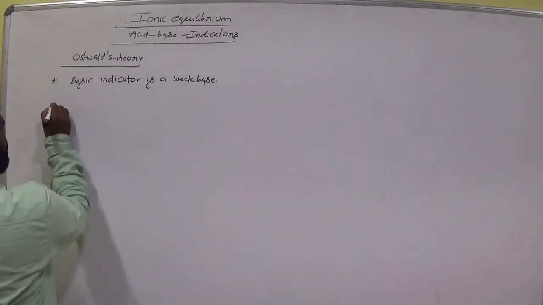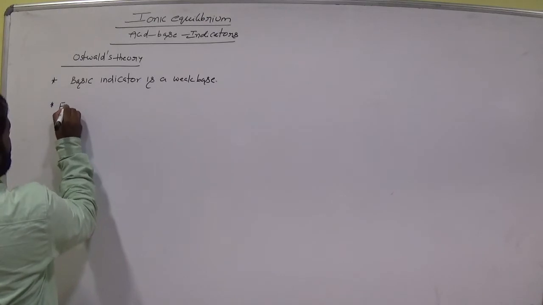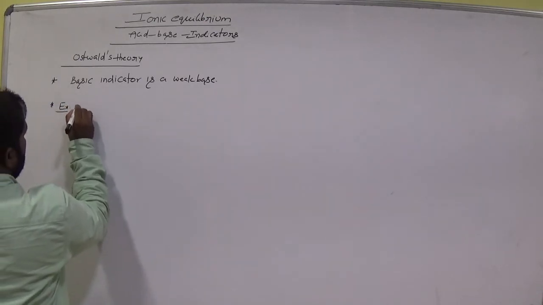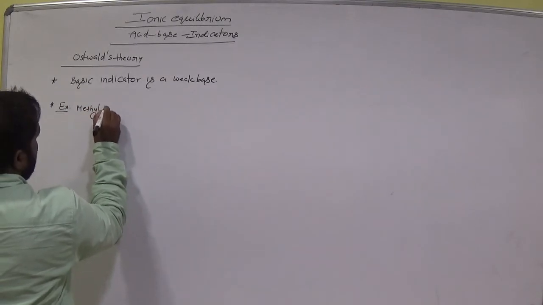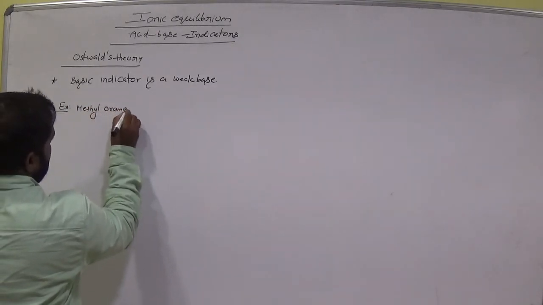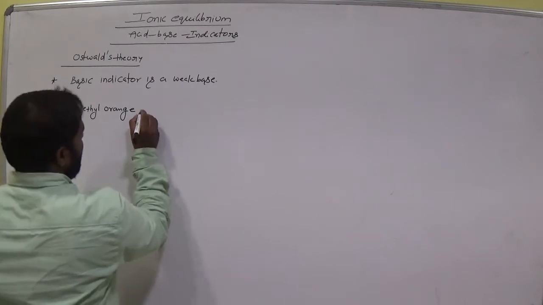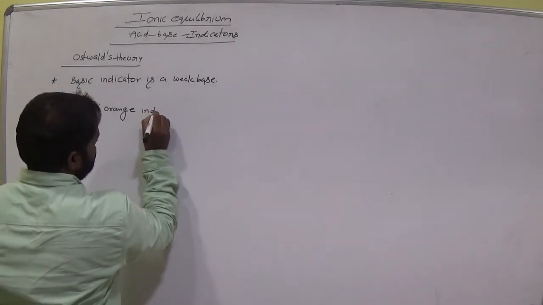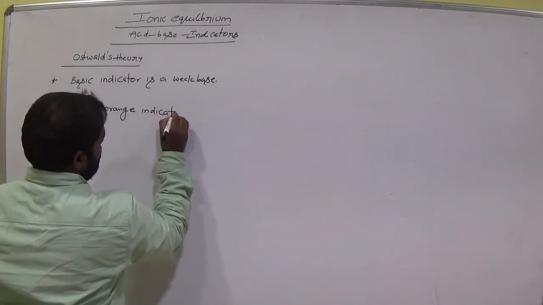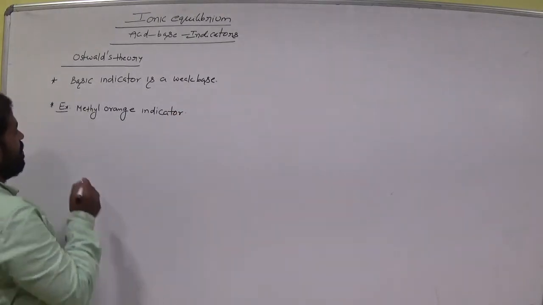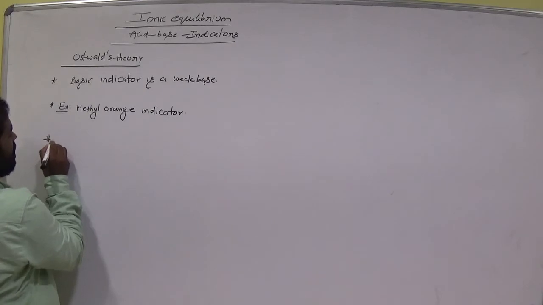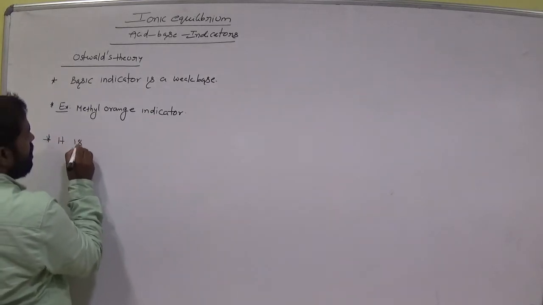So for example, methyl orange. Methyl orange indicator, which is orange in color originally.